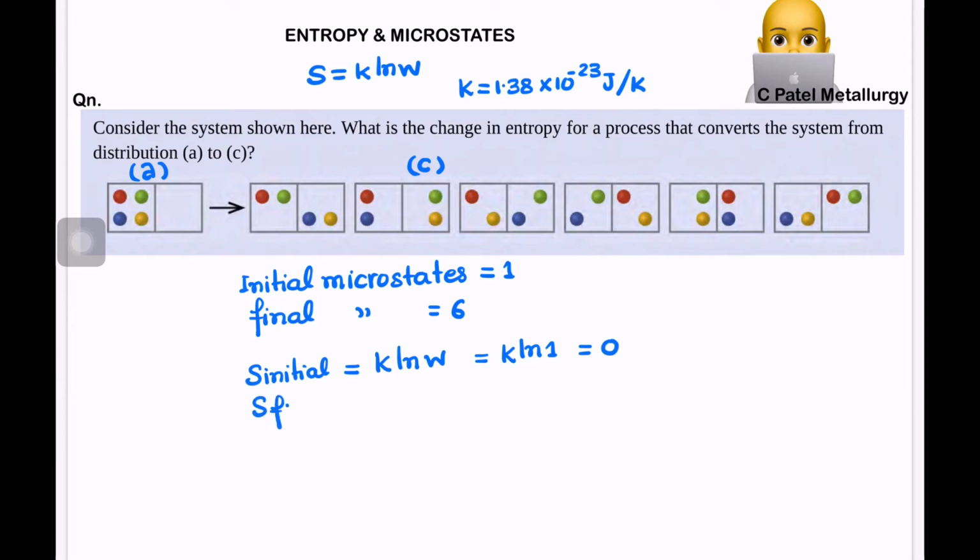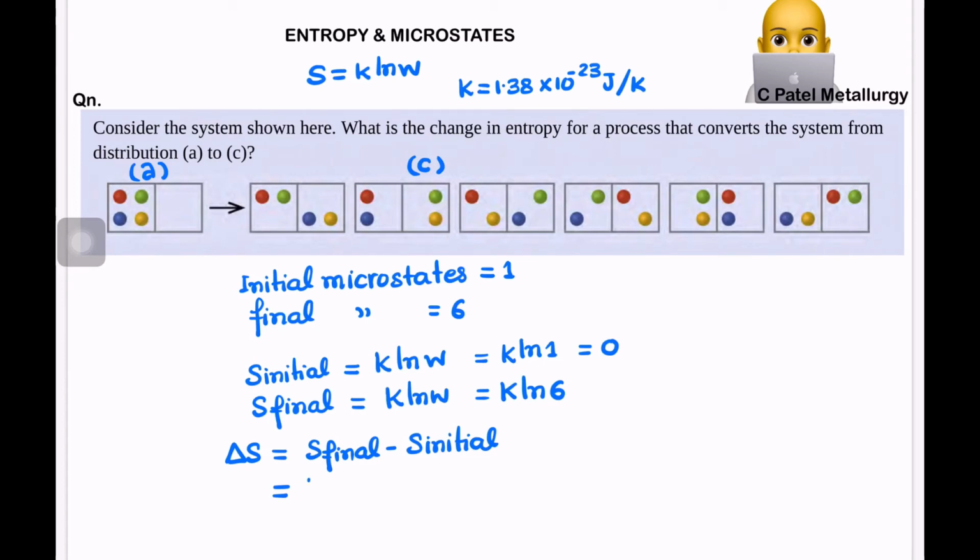Final entropy will be K ln W, where the microstate value is 6. Or we can say the entropy change will be S final minus S initial. You can also write it as K ln of the final microstates, that is the microstate of C, divided by the initial microstate, that is the microstate of A.